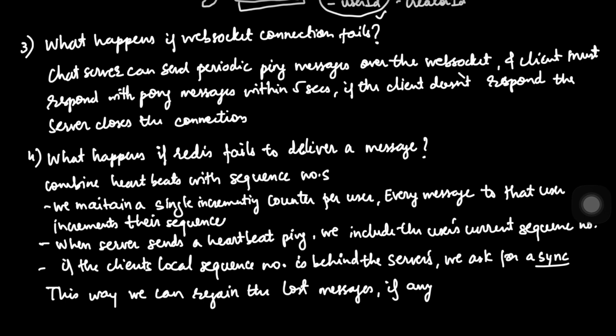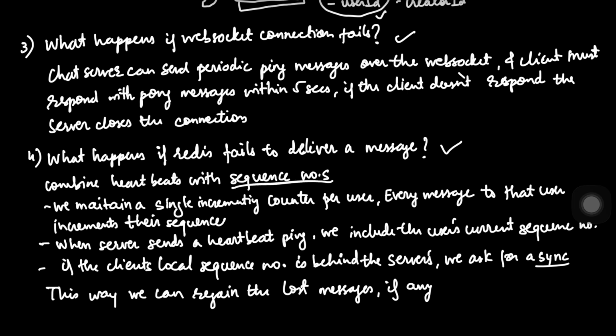Now that we have discussed the third deep dive, let's talk about the fourth deep dive, which is about what happens if Redis fails to deliver a message. If a message is published to a channel just as the server is restarting, we might lose a message in that tiny gap, and the user would never know they missed it. So to make our system 100% bulletproof, we introduce sequence numbers.